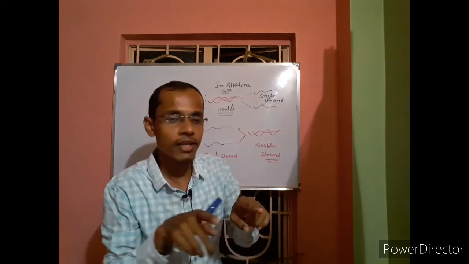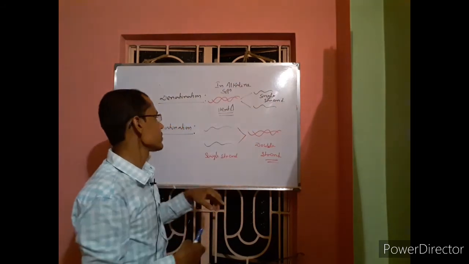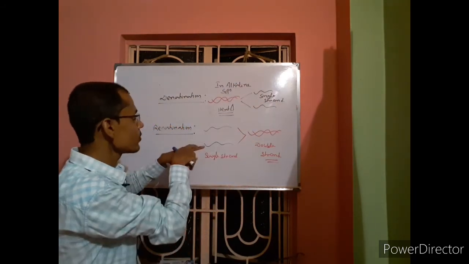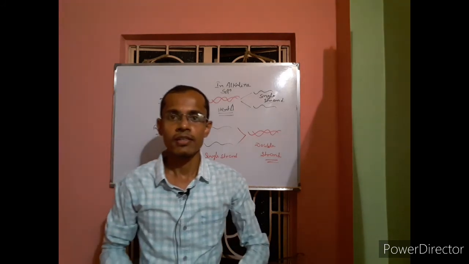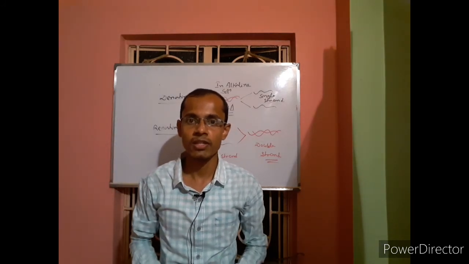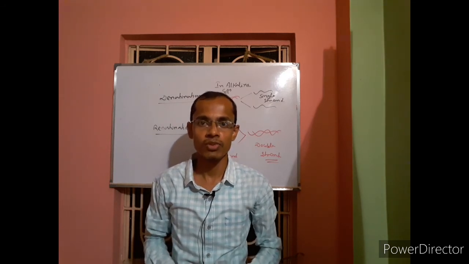By unwinding it forms single strands, and by the process of rewinding it forms double stranded DNA. So this was today's tutorial, and I hope you got something from it.